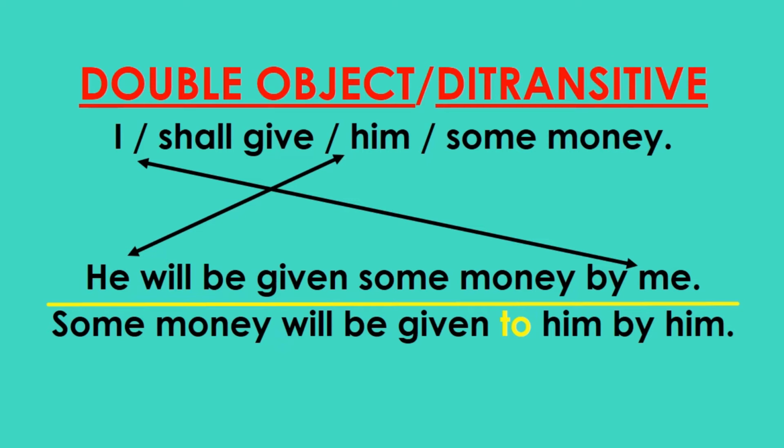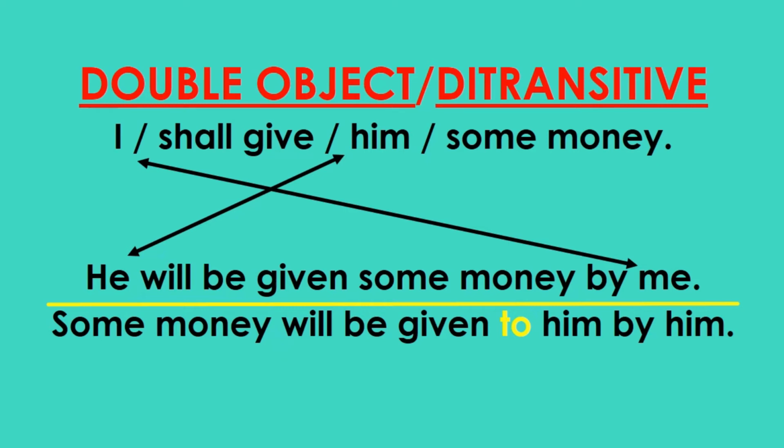Thereafter, look at the tense. It is once again simple future. Therefore, the same rule has to be followed. The same formula has to be applied. So will, thereafter be, to be added, which we have added. So he will be. Thereafter will come the third form of the verb, that is given. So he will be given.